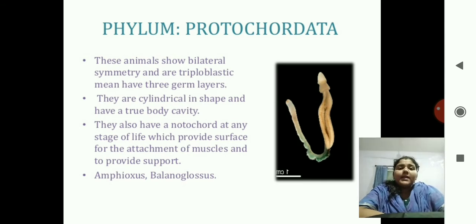These animals show bilateral symmetry and triploblastic in nature. They are cylindrical in shape and they have a true body cavity. They also have a notochord at any stage of life which provides surface for the attachment of muscles and to provide support. Examples are Amphioxus and Balanoglossus. You can see the picture over there. There is a notochord inside present, but that is only at half stage the notochord is present, and then after it is converted into a vertebral column.